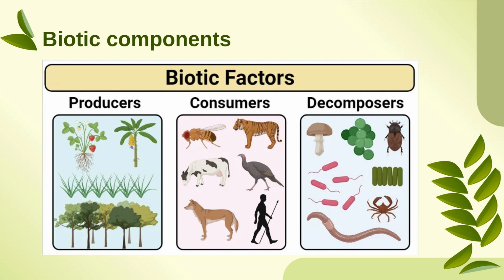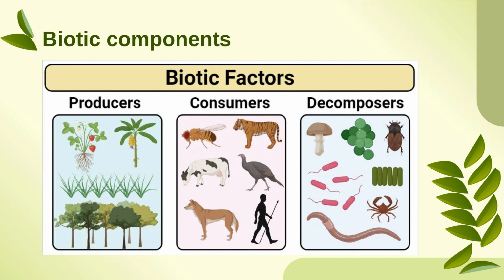So what do the producers do? They are the level 1 or ground level species which produce the food for the community. So the community may include animals, plants, birds, insects, human beings, anything. So those who produce the food are called producers.